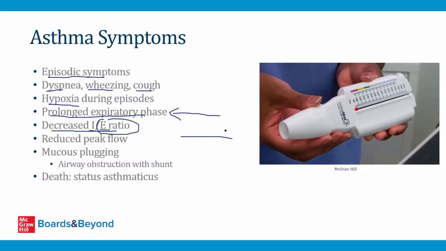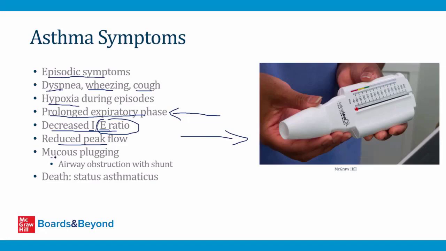This is a peak flow meter shown on the slide here. It's a tool that can be used for patients with asthma to determine if they're having an episode. During an episode, if they blow as hard as they can into this device, it will record a reduced peak flow compared to their baseline. That's one of the ways patients can know they're developing an asthma episode.